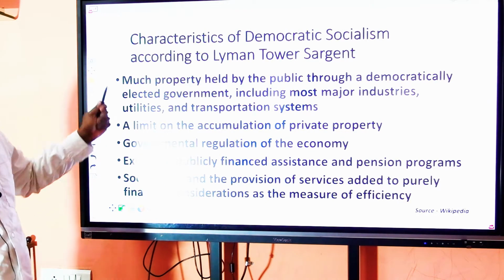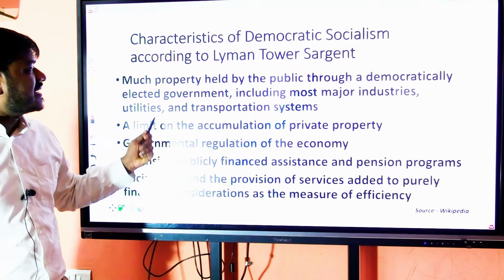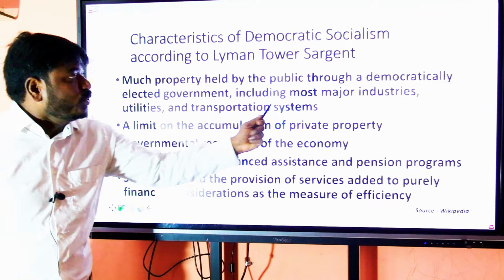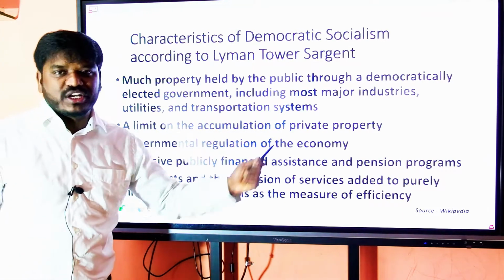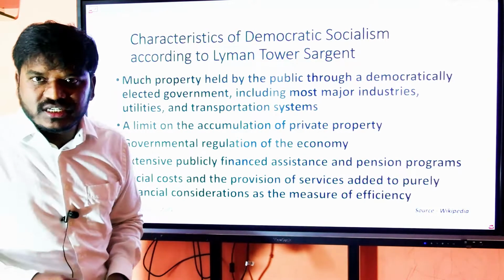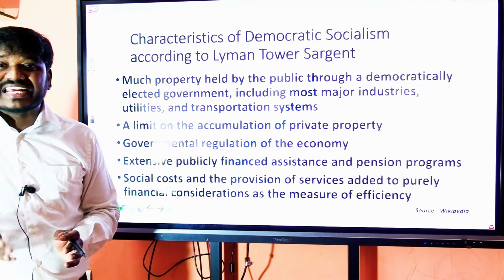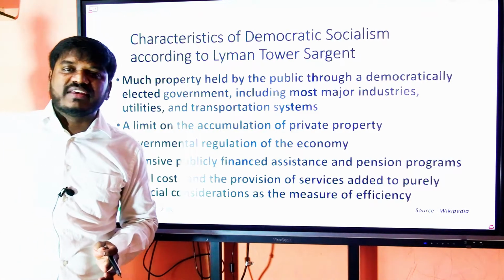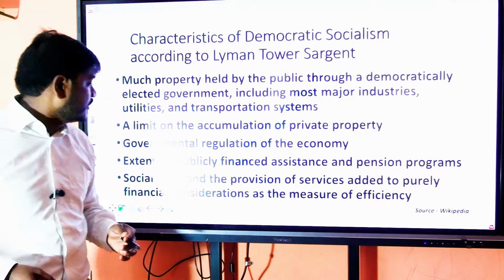He says, much property held by the public through a democratically elected government, including most major industries, utilities, and transportation systems. That means all the important means of production required for the basic living of the public are to be owned by the public.